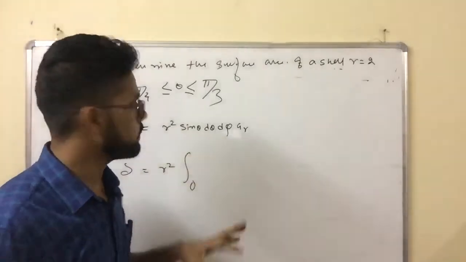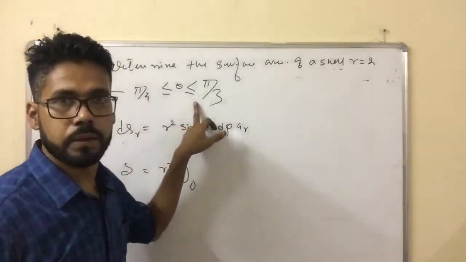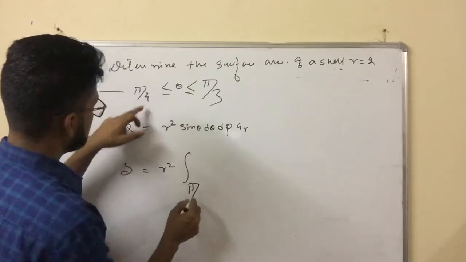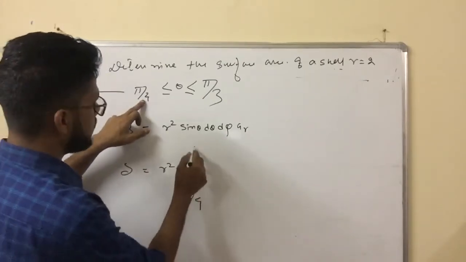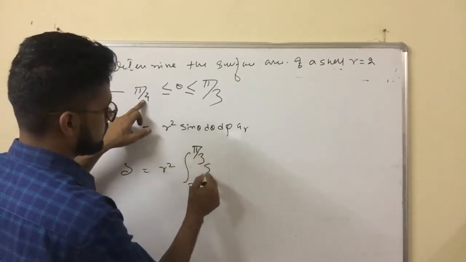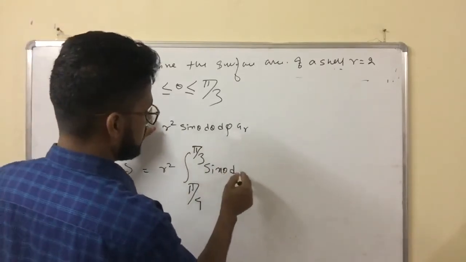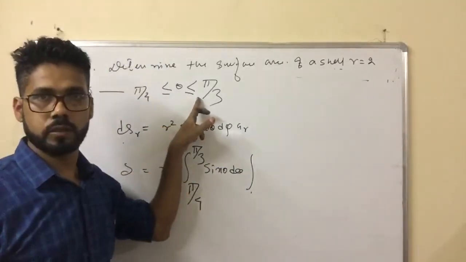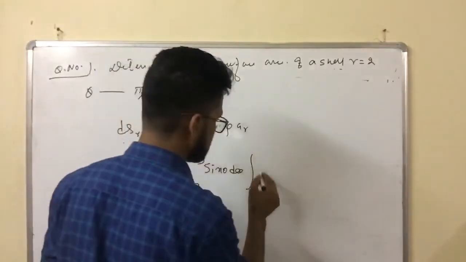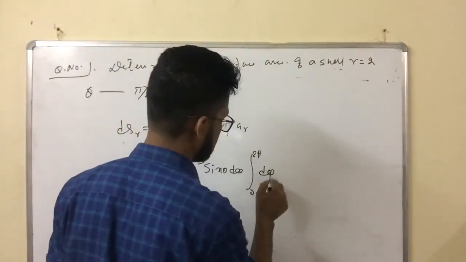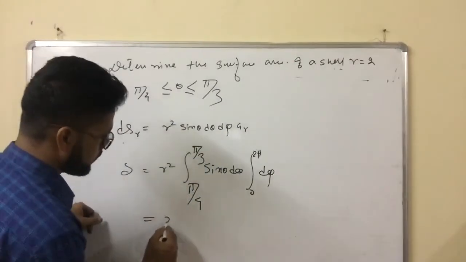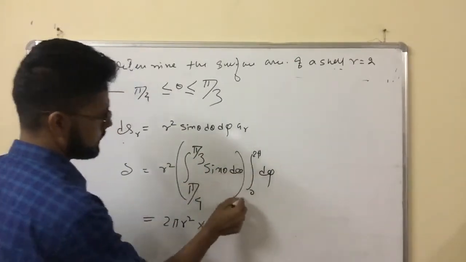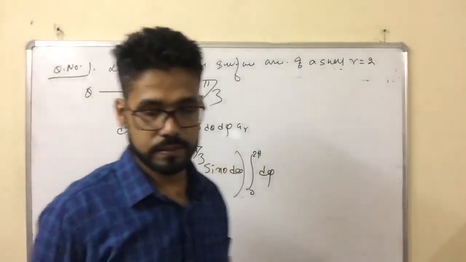You cannot use 0 to π now, because the lower and upper limits are already given: π/4 to π/3. For phi, the limits are not given, so you just put 0 to 2π. It will give 2πr² times this part. This is how you have to evaluate it.